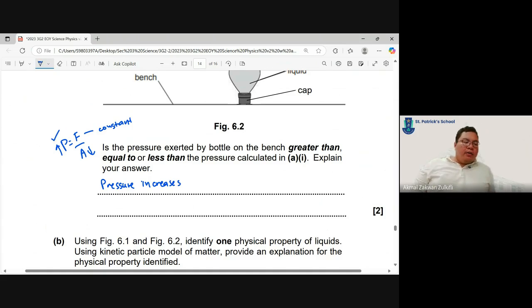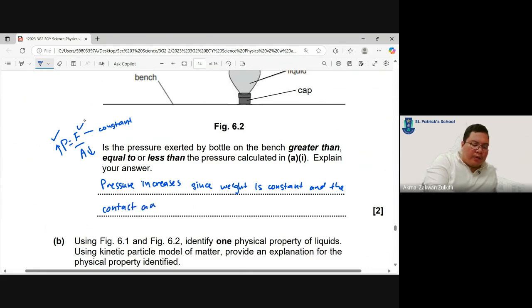Why? Because since the weight is constant, and the contact area decreases.